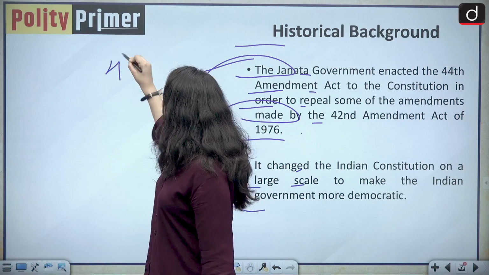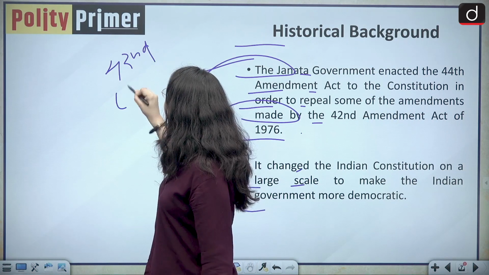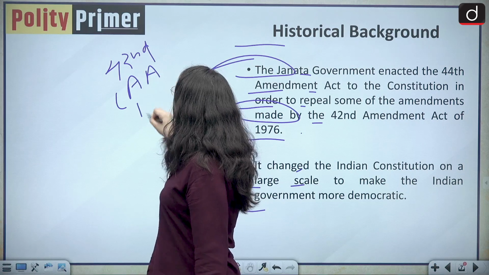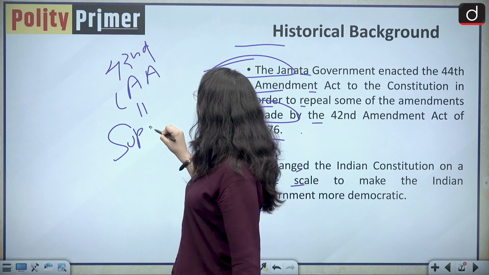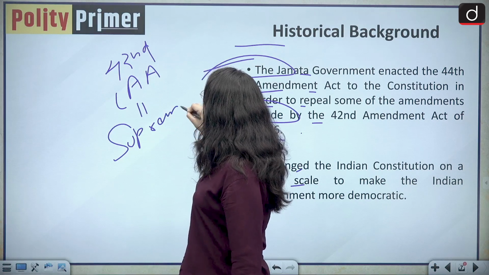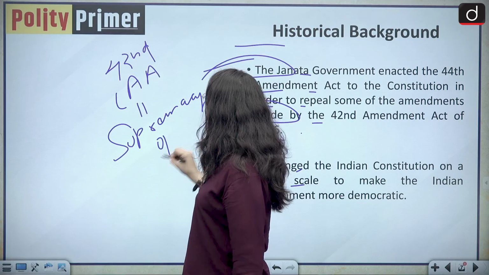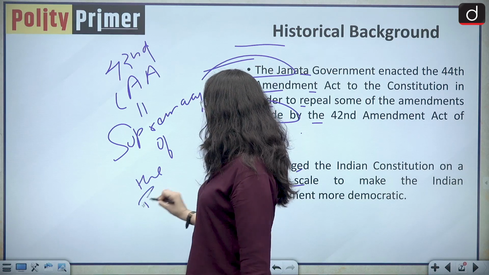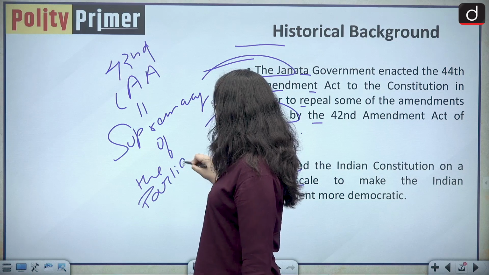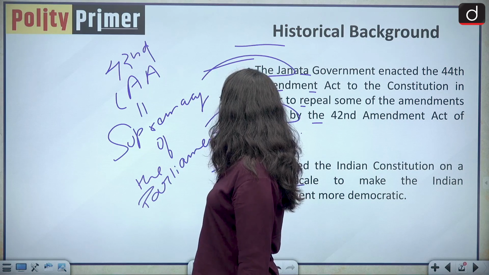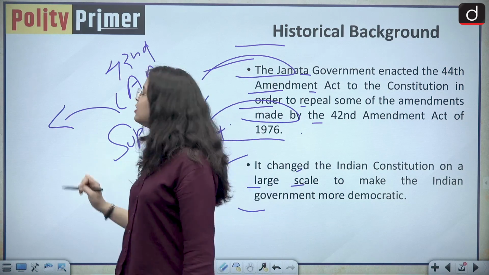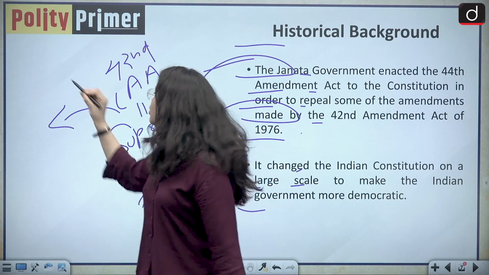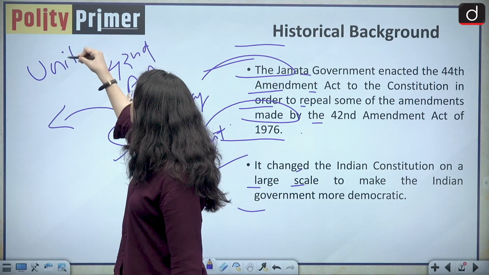Because the 42nd Amendment Act established the supremacy of the Parliament. It made the character of our Indian Constitution more unitary in nature.